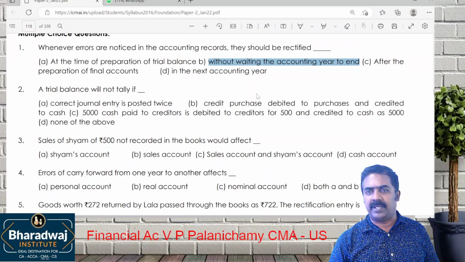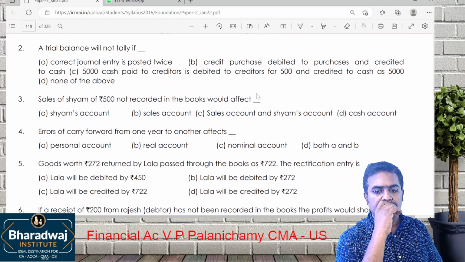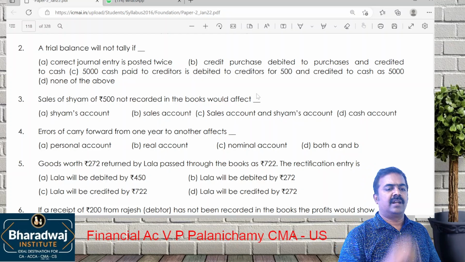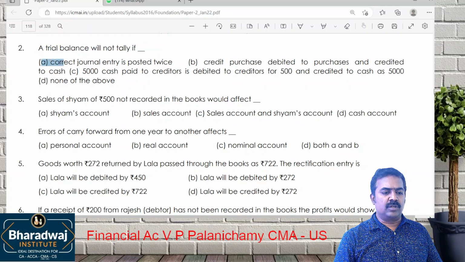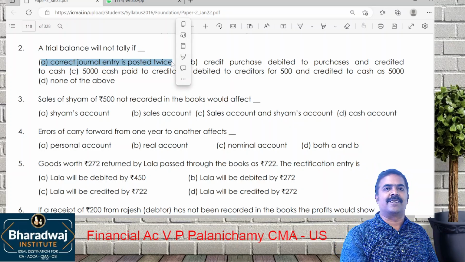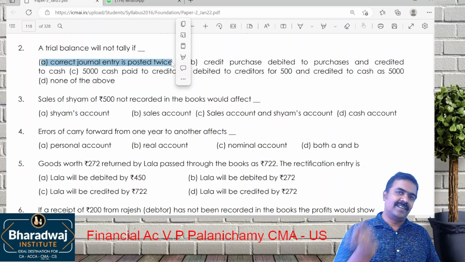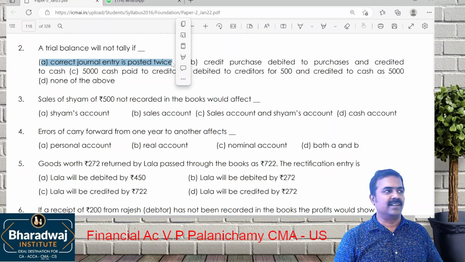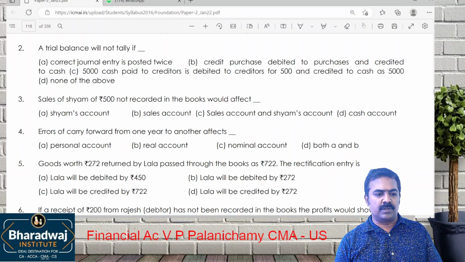Answer is B. Trial balance will not tally. Look at this. Correct journal entry is posted twice. Debit also done twice, credit also done twice. So the trial balance will tally? Yes, it will tally. Debit side you entered twice, 4,500, 4,500. Credit side also you entered 4,500, 4,500. Total will tally or not? It will tally. Then, credit purchases debited to purchases account and credited to which account? Cash account. It will tally.